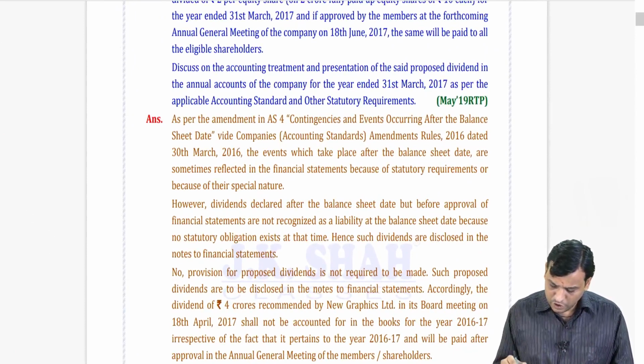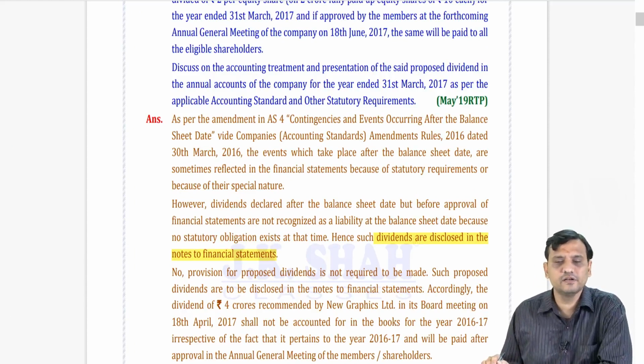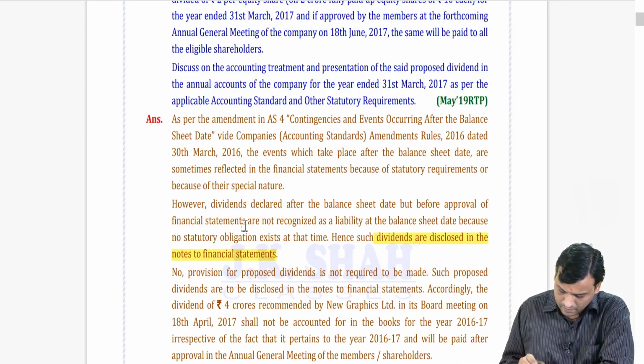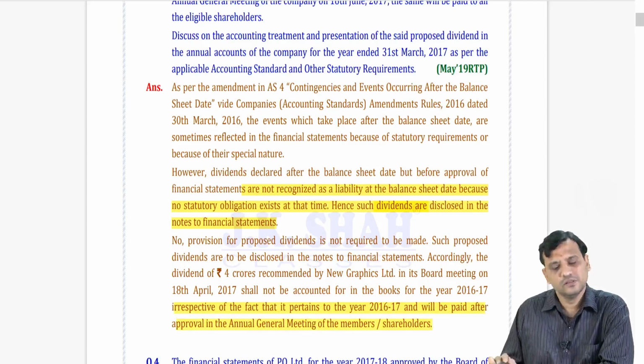You can just say in notes that the company has proposed a dividend, that can be given under the director's report, but it is not an adjusting event. Such dividends are not to be recognized as a liability because no statutory obligation exists at that point of time. The fact is that it will be paid after approval of the AGM. This is what you should write.